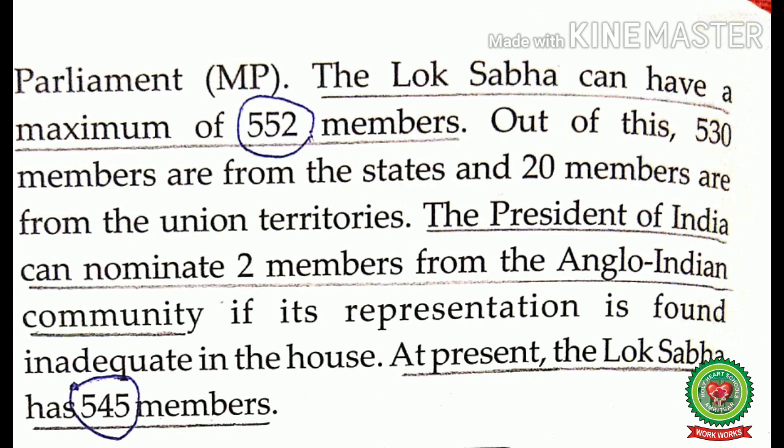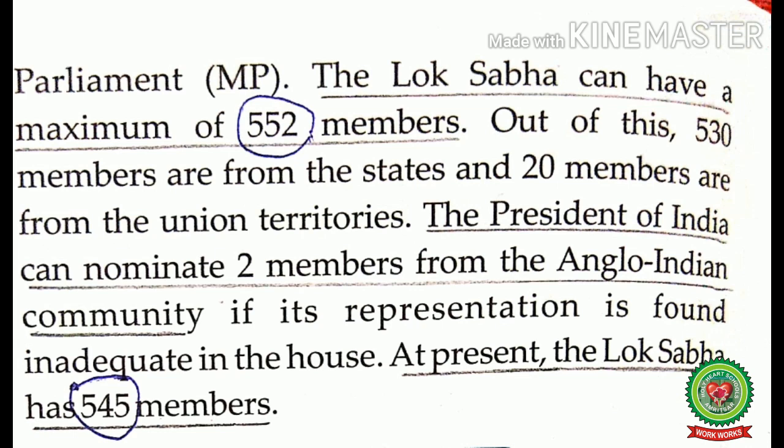The Lok Sabha can have a maximum of 552 members. Out of this, 530 members are from the states and 20 members are from the union territories. Union territories are the areas which come directly under the control of the central government. The President of India can nominate 2 members from the Anglo-Indian community if its representation is found inadequate in the House. Anglo-Indian means a person who is born in India and whose one parent is from India and the other parent is from England. At present, the Lok Sabha has 545 members.